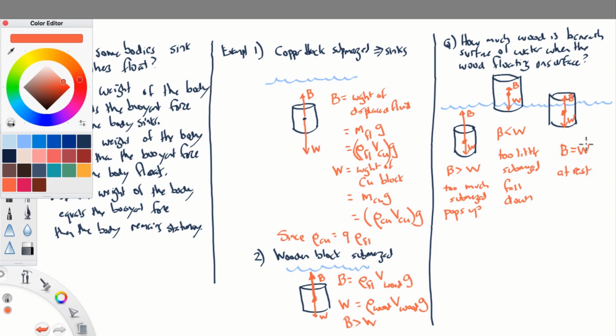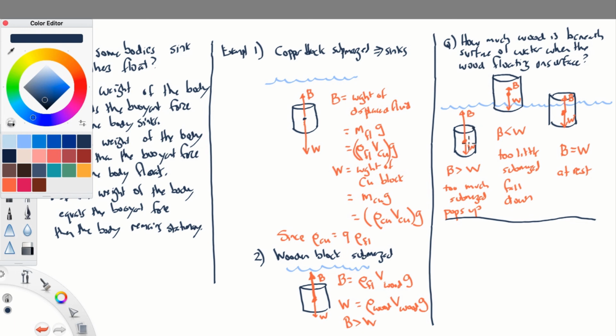And this condition that the buoyant force equals the weight is going to provide us with a way of figuring out exactly what fraction of this is submerged. And you might remember in a homework problem we did at the beginning of the semester, we found that the fraction of this that is submerged is going to be equal to the ratio of the density of the wood to the density of the water. So you might want to look back at that problem that we did earlier in the semester using Archimedes' principle. Before I finish, let me say one other thing.